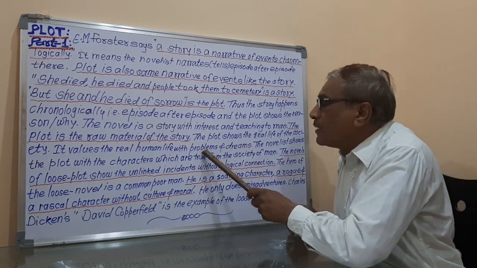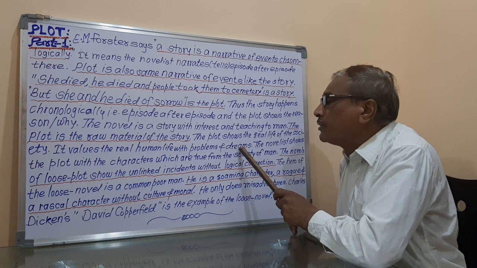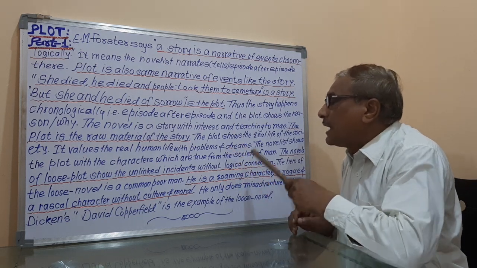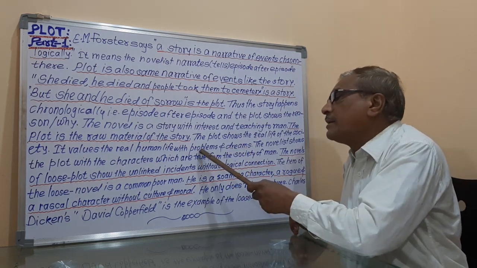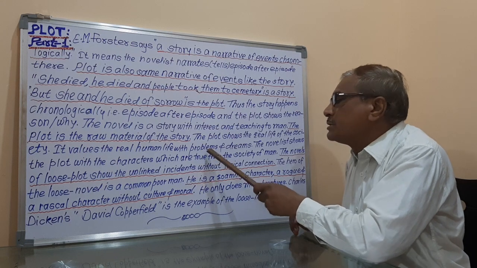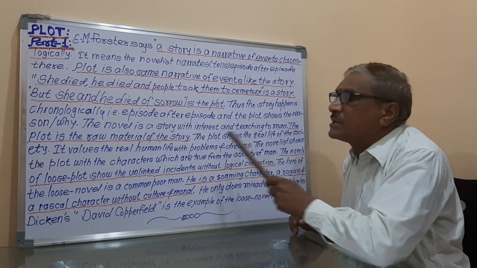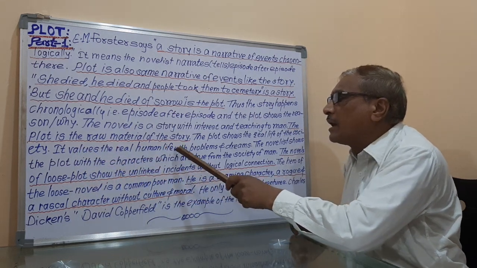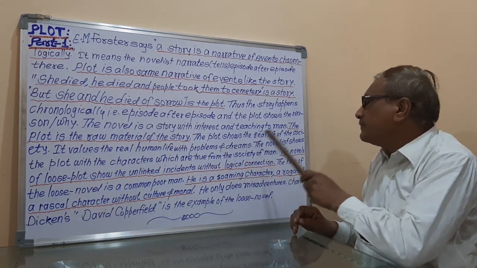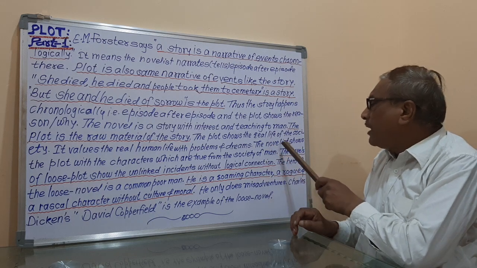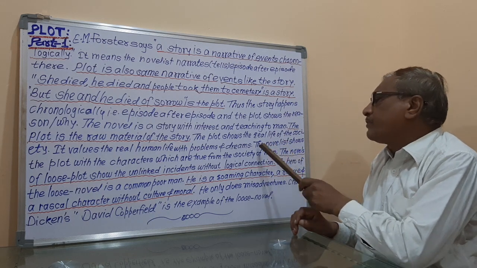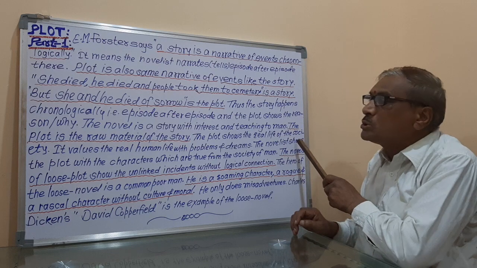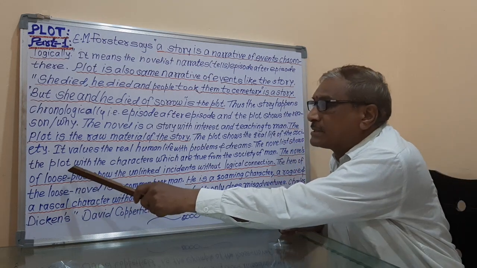Means there are the problems and there are the dreams of the persons and animals, and so the plot values the real human life with problems and dreams. The novelist shows the plot.